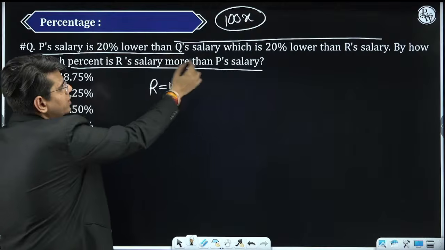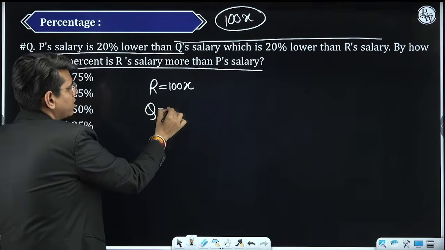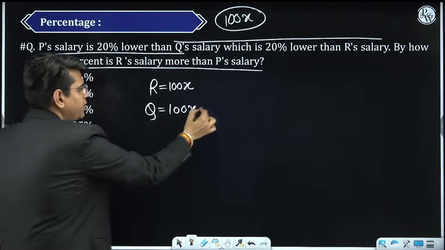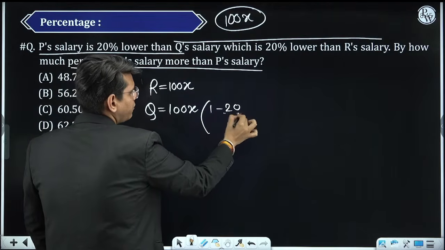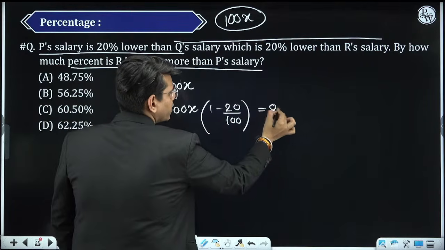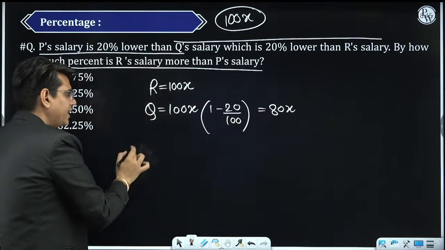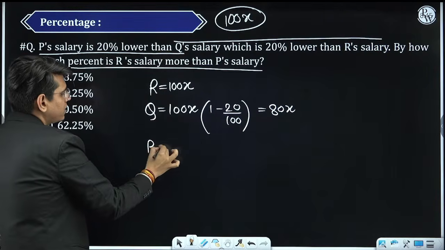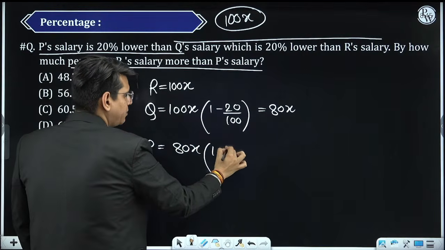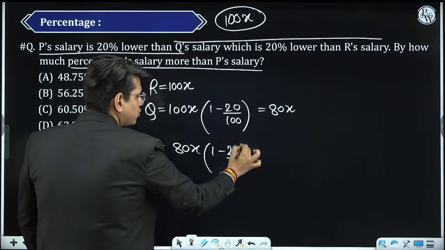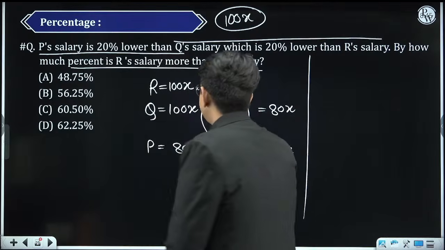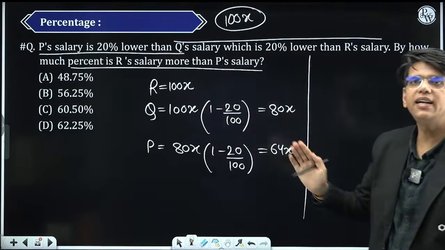If Q is 20% lesser, we just discussed this. How to reduce something by 20%? We just have to reduce this thing by 20%. So this will become 80x. You can solve the fractions. So this will be 80x. Now P is 20% lesser than Q. Q is 80x. We have to do 20% less of this also. So P is 64x. Now we have everything. We have R, Q, P in terms of x.